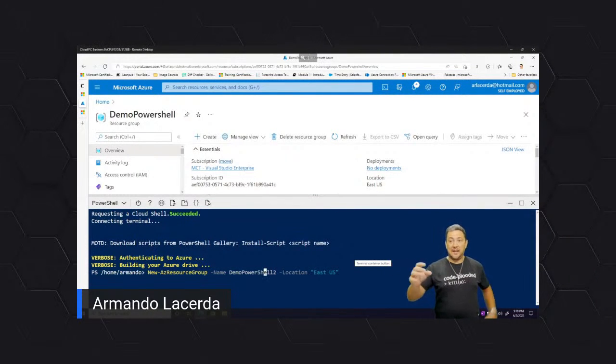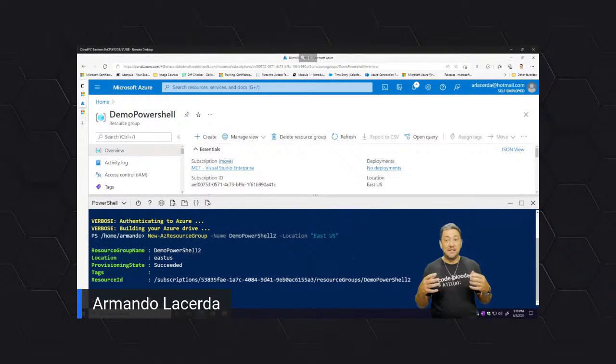PowerShell is for this. I can have a command recorded on a file. In this case, I'm typing the command here, but it can be recorded on a file. And I can have that command executed multiple times, anytime that I need. I can schedule that command to be executed at any time. Like if this needs to be done at 2 in the morning, I don't have to wake up at 2 in the morning to do it. I can just schedule it to run at 2 in the morning.